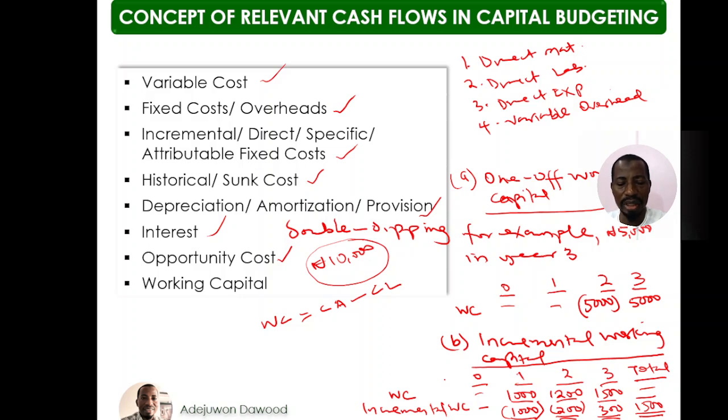And majorly, the focus is on the variable costs, direct. We talked about variable costs, how to identify relevant cash flow in relation to variable costs. We talked about fixed costs. We talked about incremental, attributable, specific fixed costs. We also talked about sunk costs, depreciation, amortization, and provision. We talked about interest, opportunity cost, and then lastly, working capital. Take time to review this and take it into consideration whenever you want to evaluate a project.